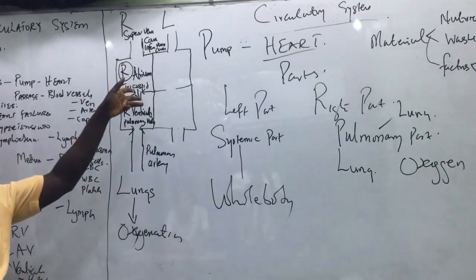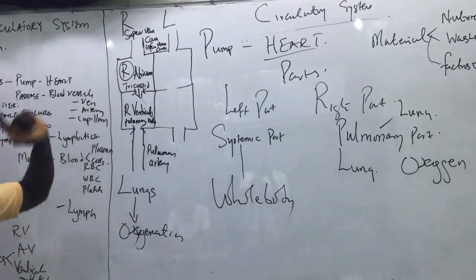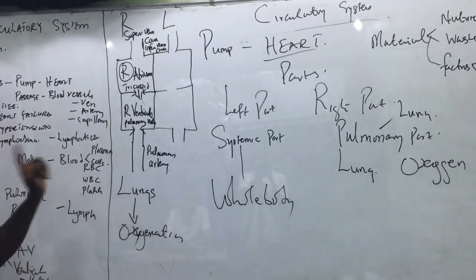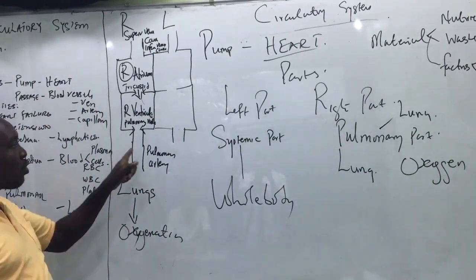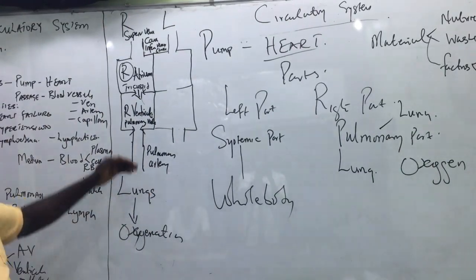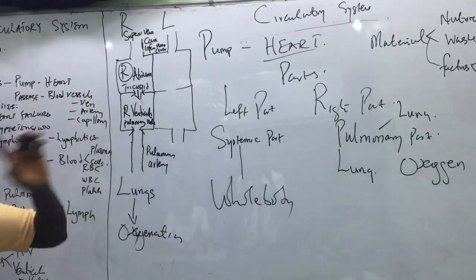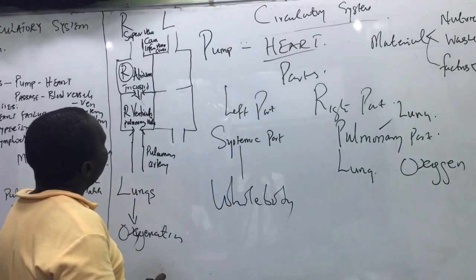They empty into the right atrium. From the right atrium, the blood gets into the right ventricle, and the right ventricle will now pump the blood into the lungs for the sole purpose of what? Oxygenation, through the pulmonary artery. And the door between the right ventricle and the pulmonary artery is the pulmonary valve. That summarizes the right part.